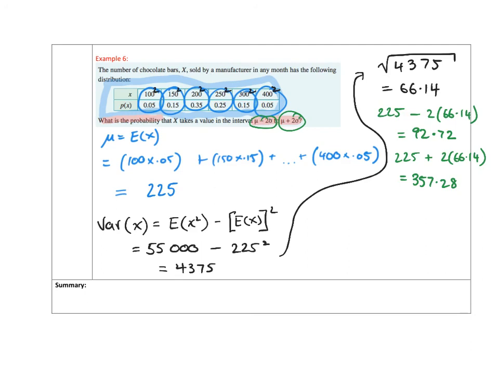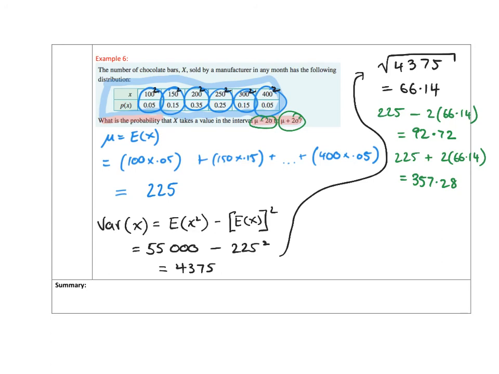Now here, we need to look at the fact that this is discrete, that it's not continuous, and we can't just have these decimal answers. So looking at my probability distribution table, I know I've got options for 100, 150, 200, 250, etc. The reason why this might be the case is we may well only sell boxes of 50, for instance, and you can either buy 50 or you can buy none. So we need this to be discrete.